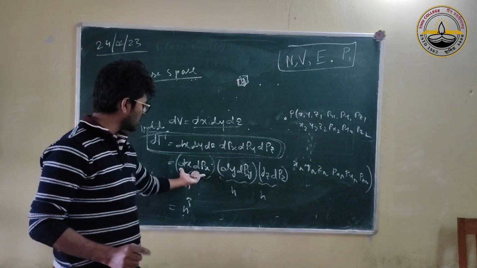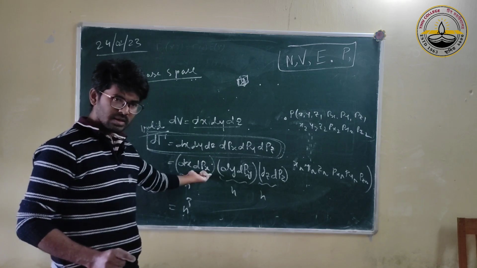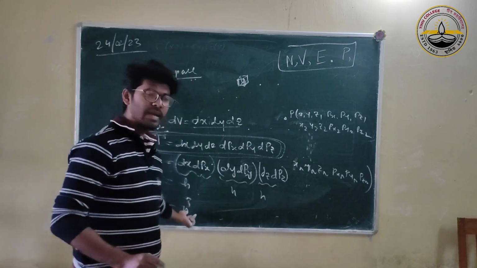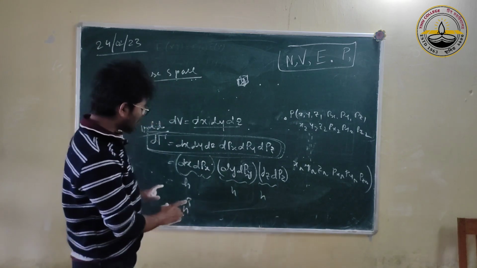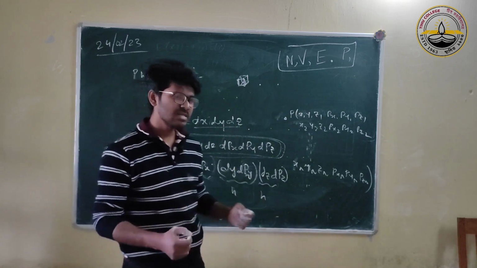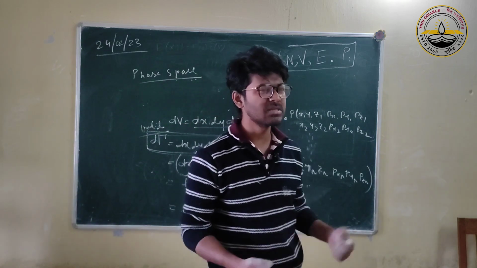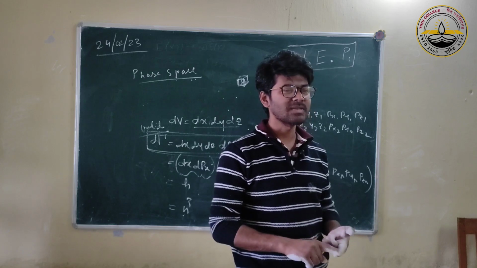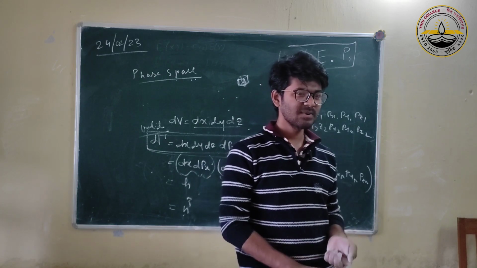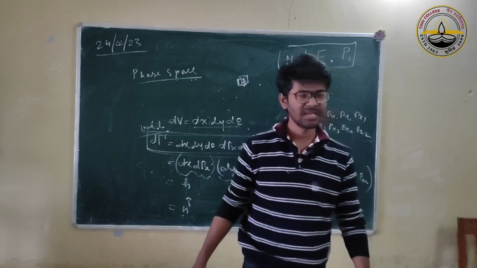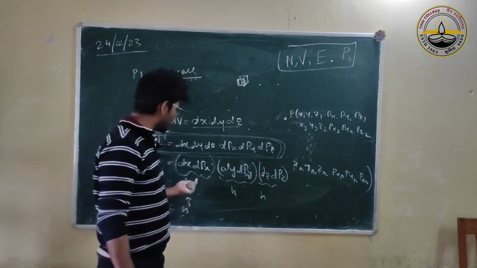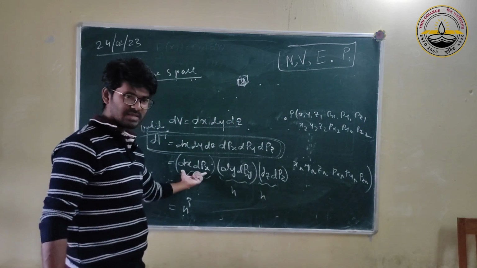If the minimum amount is h, then this dx times dpx and so on, our volume element will be h cubed. In classical mechanics we can take h to be any size, you can take it any small number. In quantum mechanics we cannot. Why not? Why can we not take any arbitrarily small value of this dx dpx in quantum mechanics?